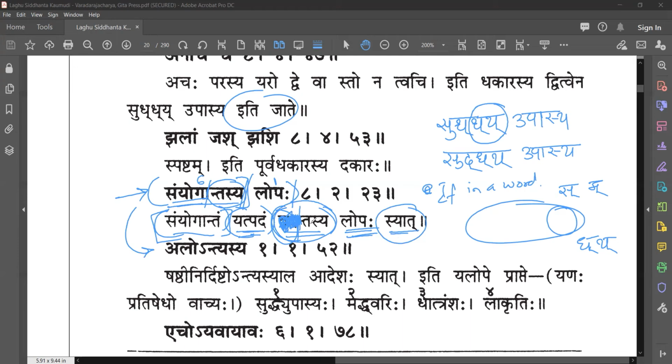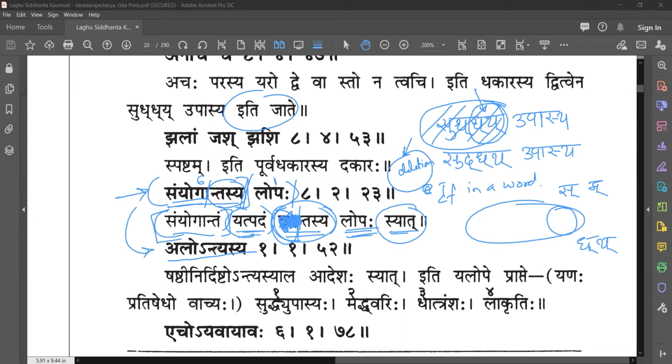Now see the difference. That means any word that has Samyoga at the end, tasya lopaha syat, the whole word gets deleted. That means because Samyoga is there at the end, the whole word gets a deletion operation. Samyogantam yat padam tasya lopaha syat, the whole word gets deleted. Now in this situation, because of this rule, the whole word will get deleted. And if it happens like that, we are not getting anything out of it. All these rules are based on this. So that's why this next sutra comes.